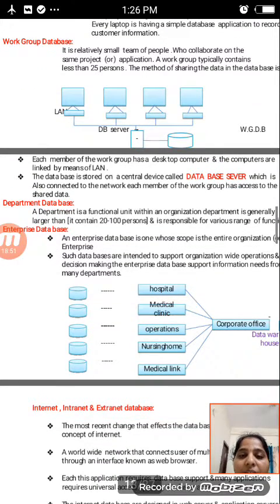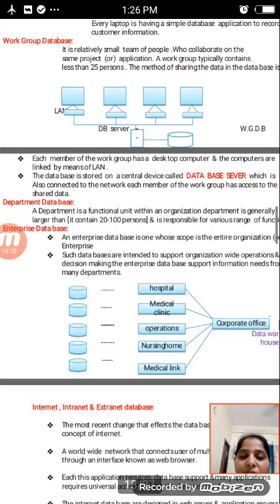Each member of the work group has a desktop computer, and the computers are linked by means of a LAN, a local area network. The database is stored on a central device called a database server, which is also connected to the network. Each member of the work group has access to the shared data.